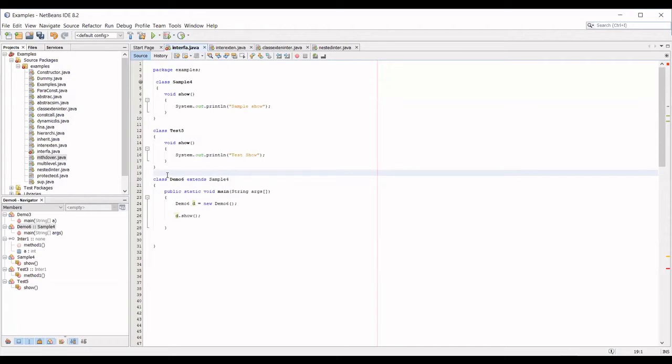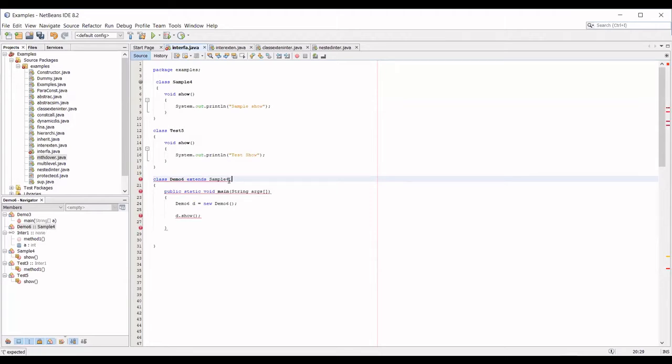So now your demo class is going to extend both the classes. There is no possibility of extending two classes by a class. But simply from an example point of view, I'm trying to explain it like this. There is no possibility to extend two classes in one class. So you can see here itself, it is showing an error. Only for example, I'm just showing it like this.